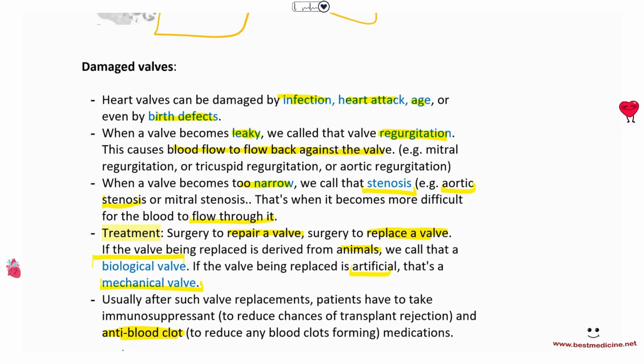Remember the white blood cells, right? They identify the foreign antigens and then attack cells that have foreign antigens. So if the valve is not the perfect match, the white blood cells can think of the valve as a foreign entity and start attacking it. So we have to take immunosuppressant medications to reduce chances of transplant rejection. We want to suppress our immune system a little bit. So that's a little bit of a disadvantage, because decreasing the efficacy of the immune system would result in increased risks of infections.